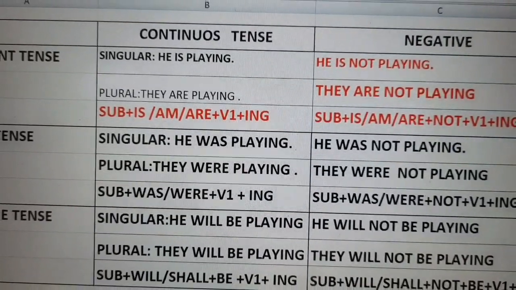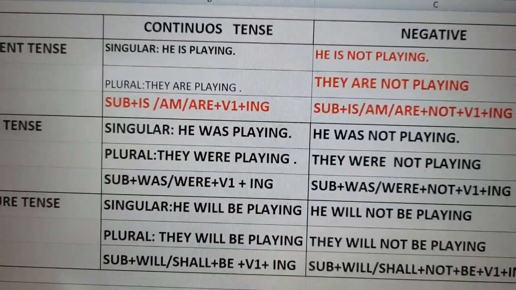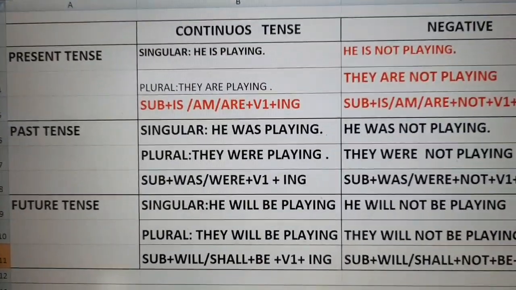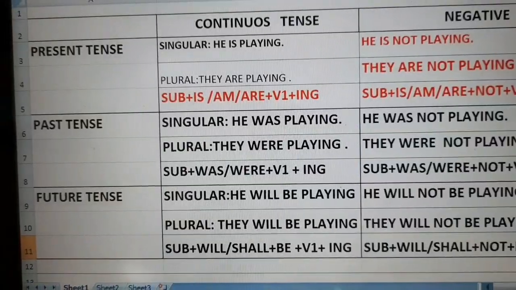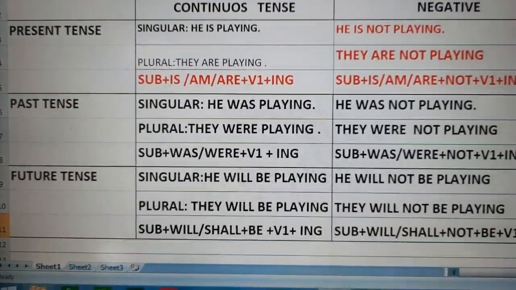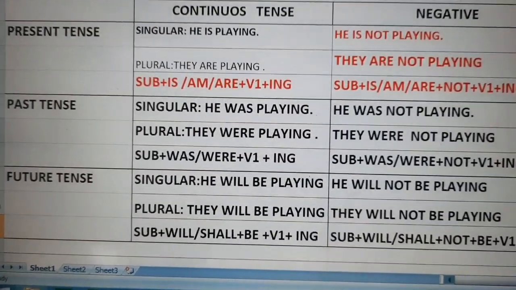In plural, "they are playing". So what are we doing in continuous tense? We are using subject plus is, am, are plus first form of verb plus ing.